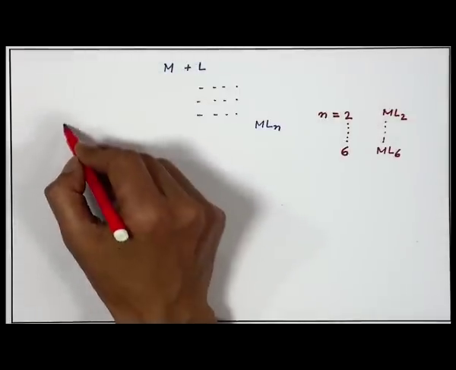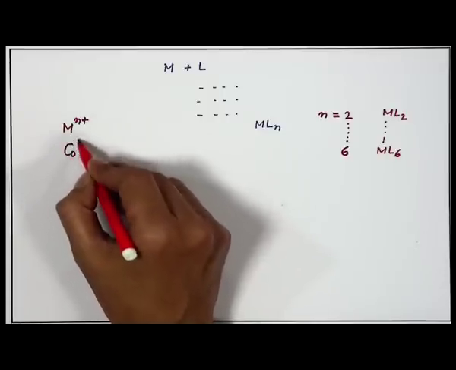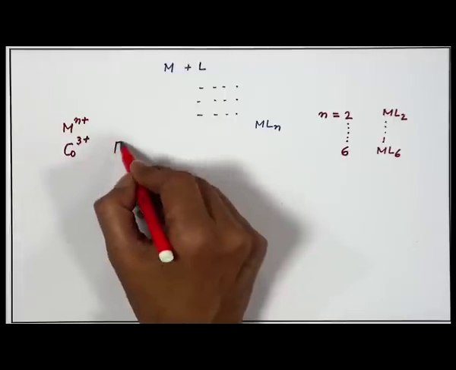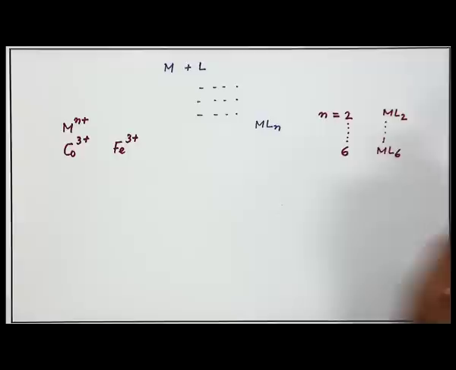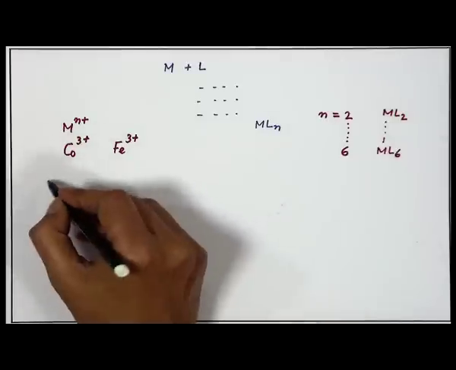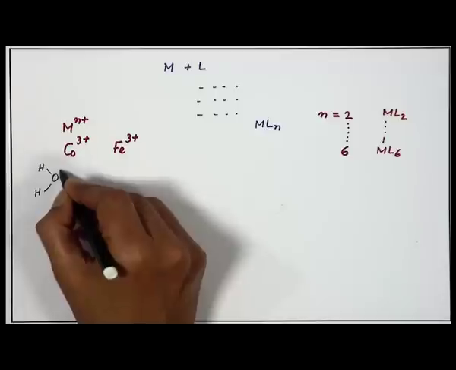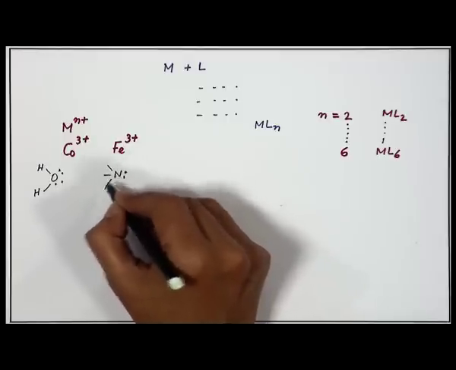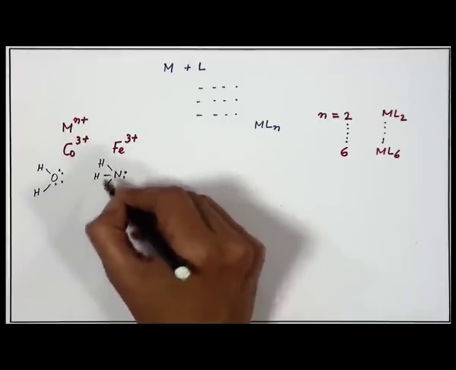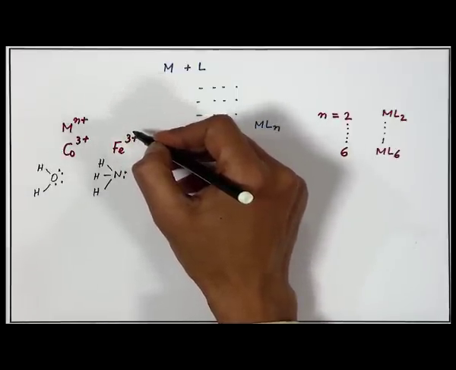What we are talking about is that we have the M. This M can be a simple metal ion such as the cobalt 3 center or the ferric center, and we are talking about some ligands. The ligand can be the simple water molecule having 2 lone pairs of electrons, or ammonia having 1 lone pair of electrons. So, these can go and bind to that particular metal ion center.